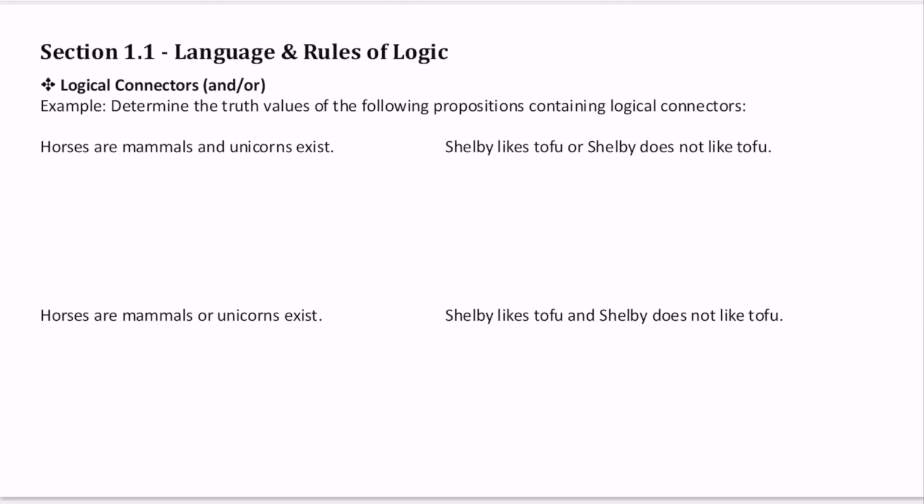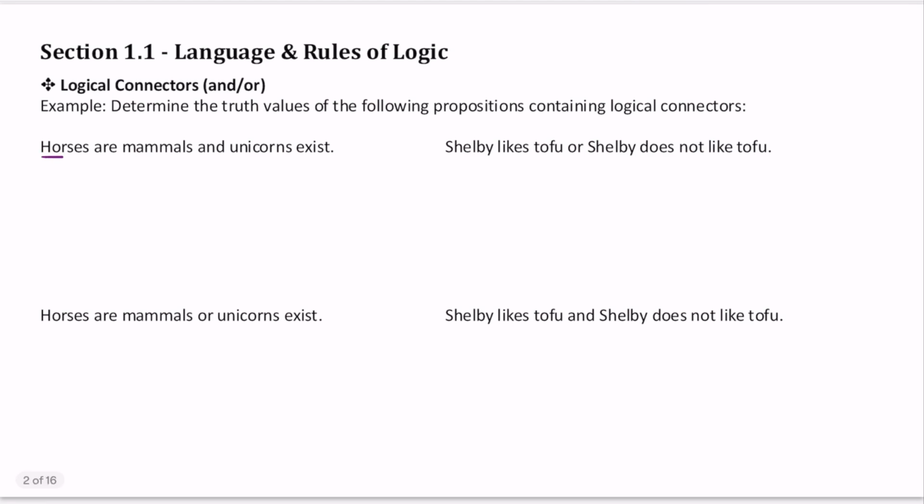For this example, we will determine the truth value of the following propositions containing logical connectors. To do this, we must first look at the truth value of each individual proposition. Let's start by finding the truth value for the proposition horses are mammals and unicorns exist.